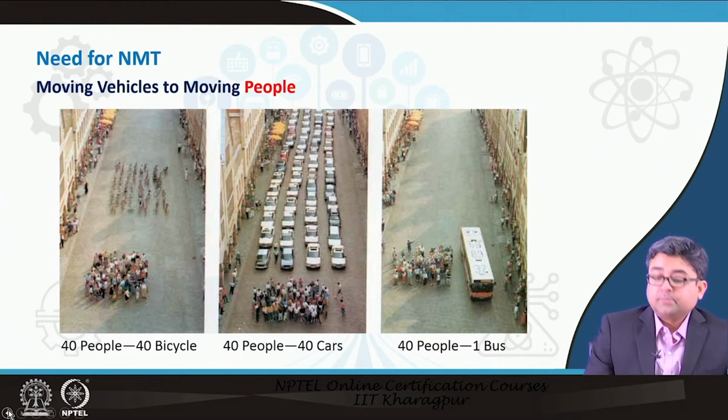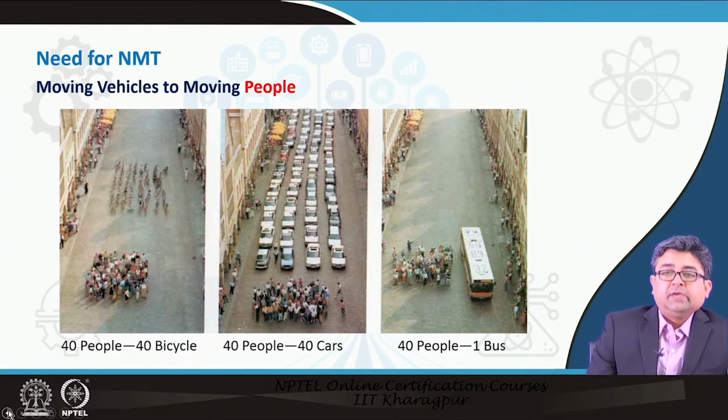So, what this picture conveys is that if you are only worried about motorized transportation, you take up a lot of space on the streets. When you take up a lot of space, you know our urban roads are very congested. There is congestion during morning peak, evening peak, and also sometimes during the afternoons on weekends. Congestion leads to delay in travel times, and congestion leads to environmental pollution.